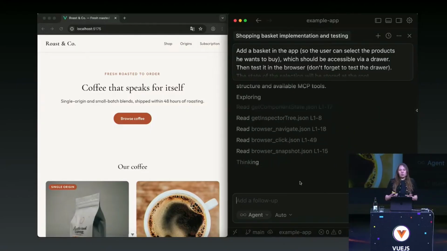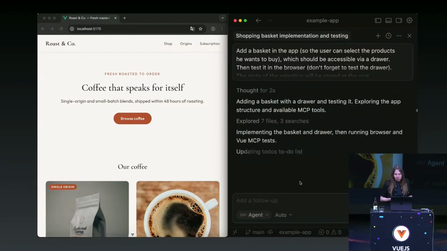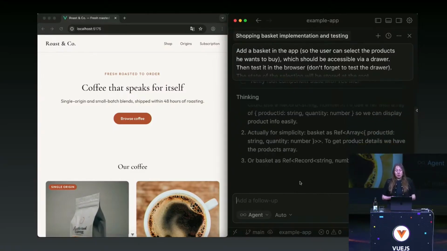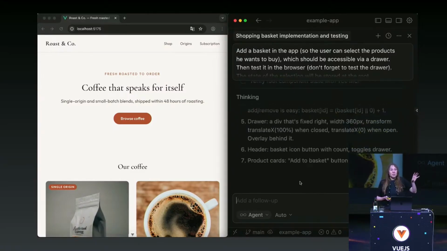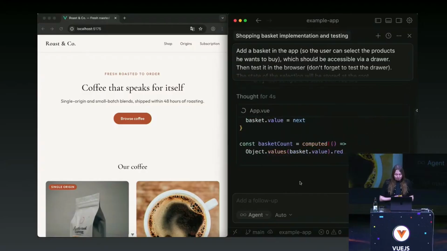I think we would need to configure this, potentially through skills or Cursor rules, to make it automatic, but whatever. I asked it to do the development, then to test it visually through the Playwright MCP, and also to test the state through the Vue MCP.